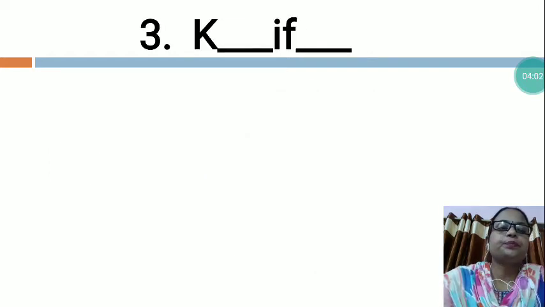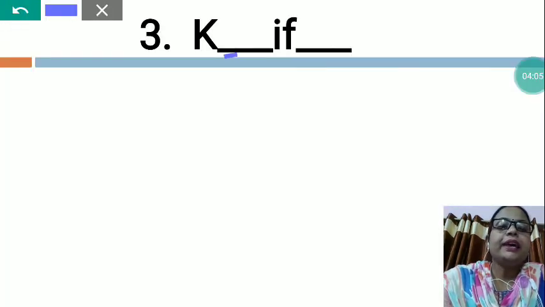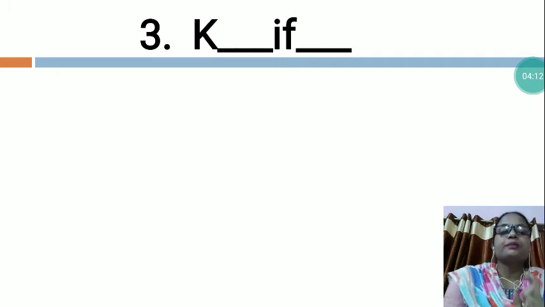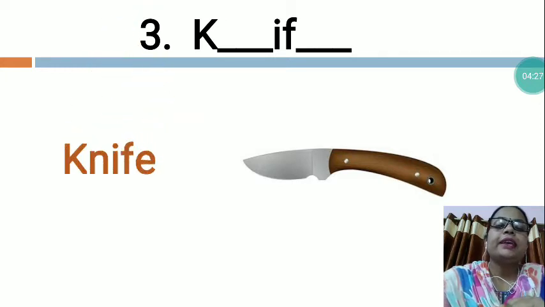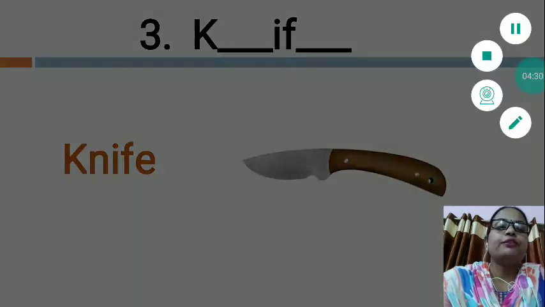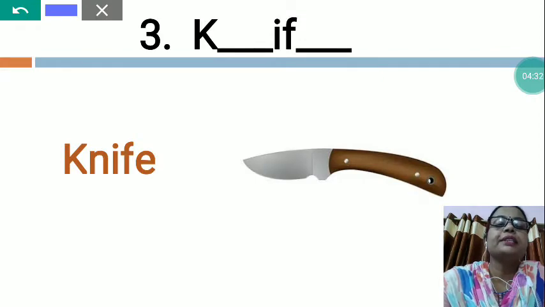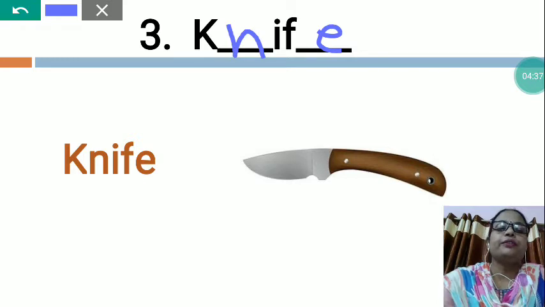Now the next is K dash I F dash. Now tell me, my dear students, in this word also there are two letters missing and you will have to fill in those letters and complete this word. So now I would like to give you the clue. What is this? This is knife and the knife spelling is K, N, I, F, E, knife. So which letter is missing? We will write K, after that NIFE, knife.